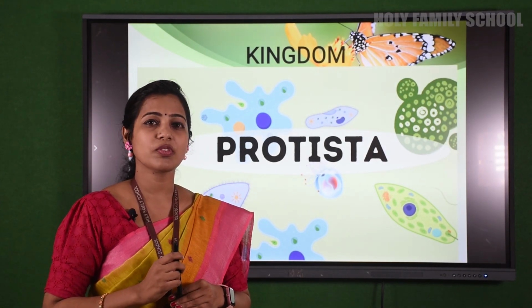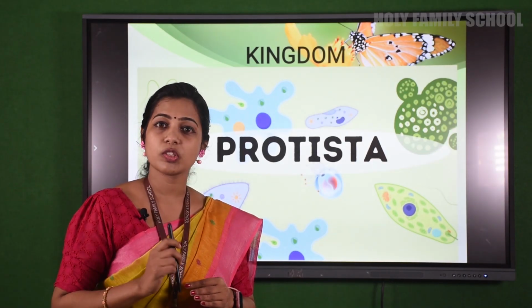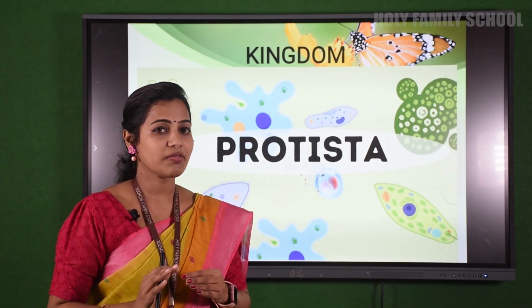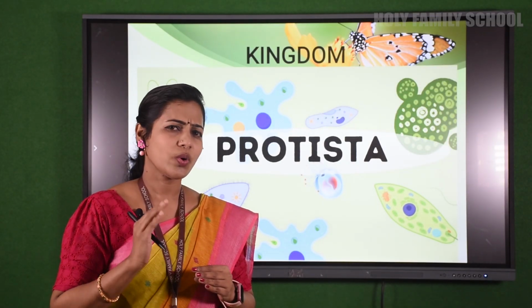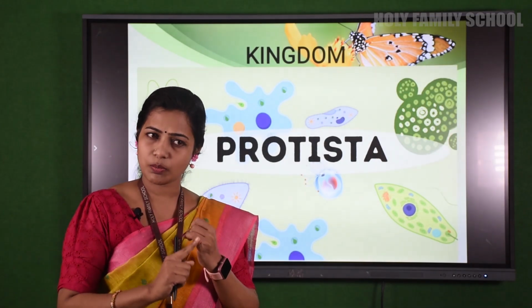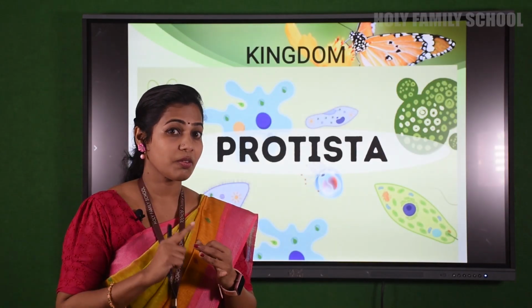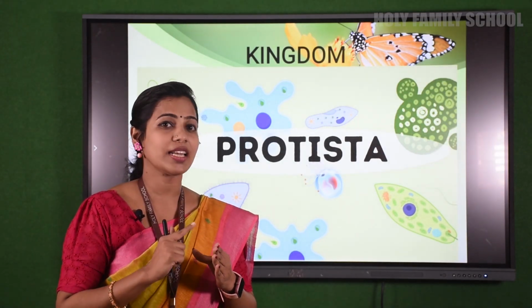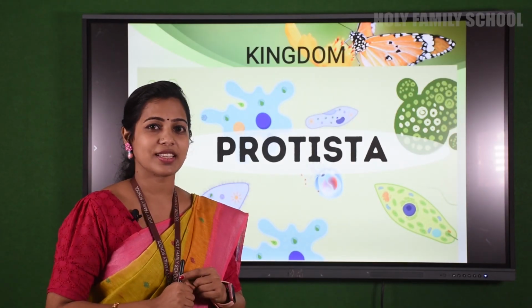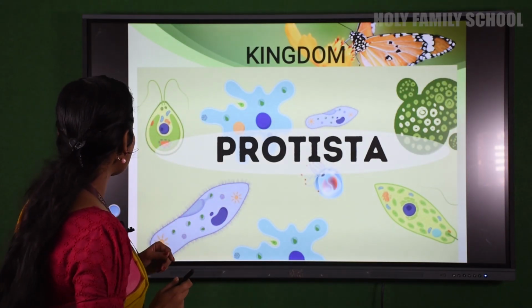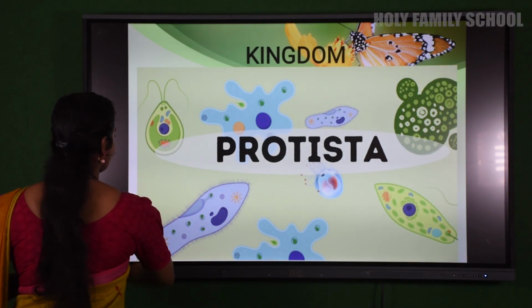The 5 kingdom classification was proposed by R.H. Whittaker, and he classified the organisms into 5 kingdoms. What are those 5 kingdoms? Yes, Kingdom Monera, Kingdom Protista, Fungi, Kingdom Plantae and Animalia. In today's session, let's see how Kingdom Protista is. Okay, so Protista, we will see here.